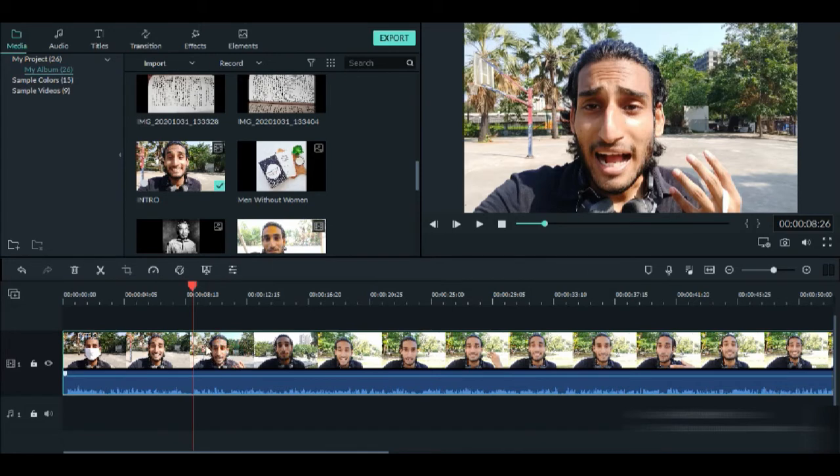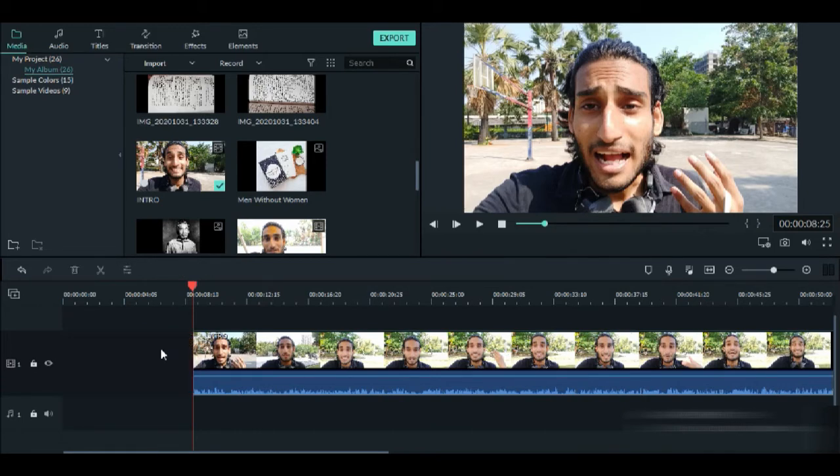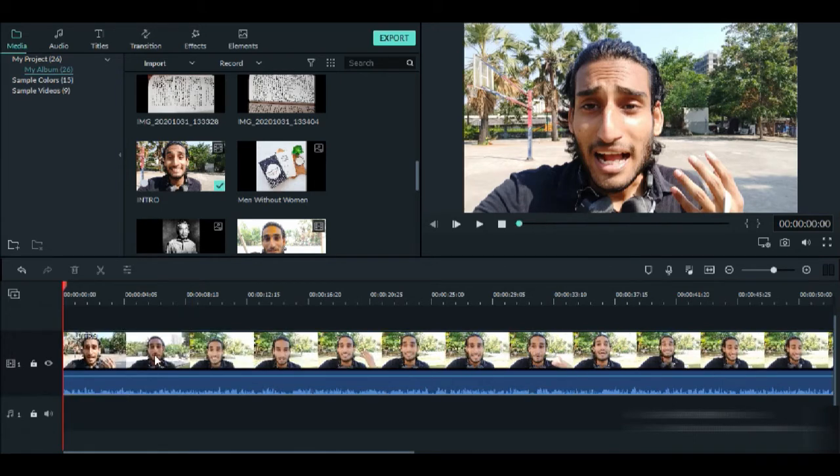So what we have to do is take the playback here, Control B. That's your shortcut for cutting videos, or you can use this tool right here. Then we'll click on this part, left side of the video, and we'll click delete. As you click delete, you'll see that there's a lot of space here. You click it again and delete again. So now the video will start directly from this place.